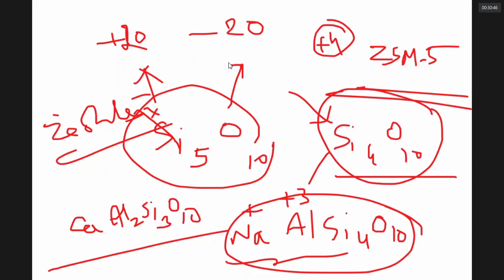The electron gain enthalpy: the second element has the lowest. Can you see the values? All the trends you should learn. At least you should see the order in which they are distributed. Similarly, in group 13, you can see the trend.